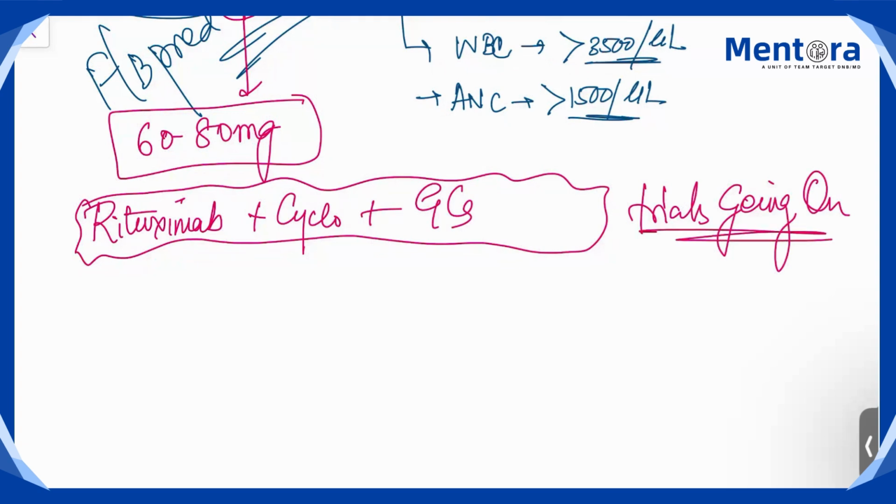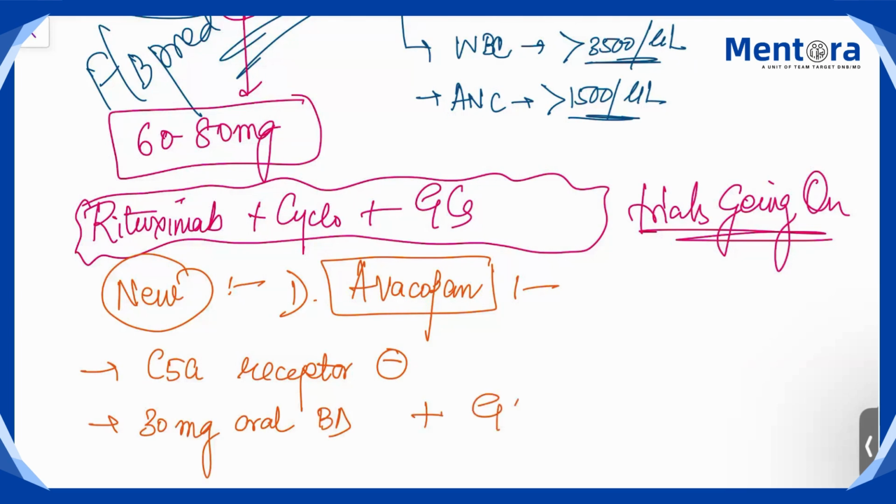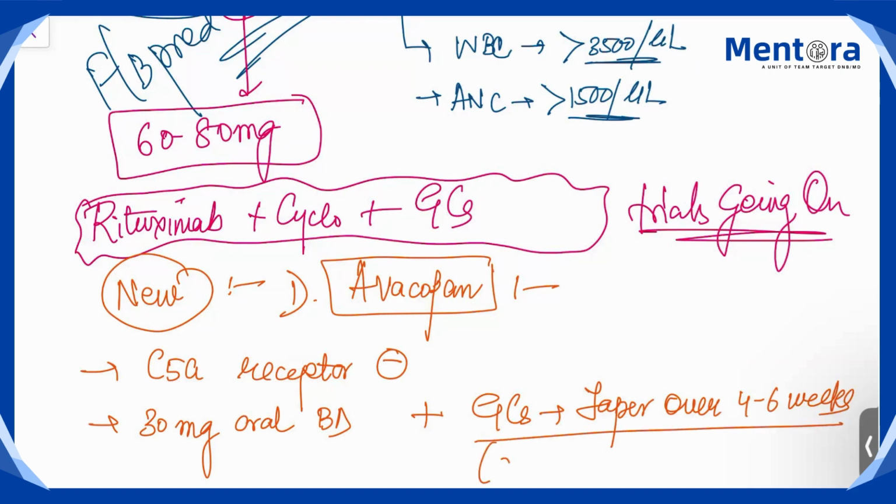Okay, and the last thing, just from a practical point of view, some newer drugs have been developed that they can ask you about. One is avacopan. Just remember this for your vivas, especially the DNB students. Avacopan is a new drug, a C5a receptor, that is a complement receptor inhibitor. The dose is 30 milligram oral BD, and along with this you give glucocorticosteroids, tapering them over 4 to 6 weeks depending on the response.